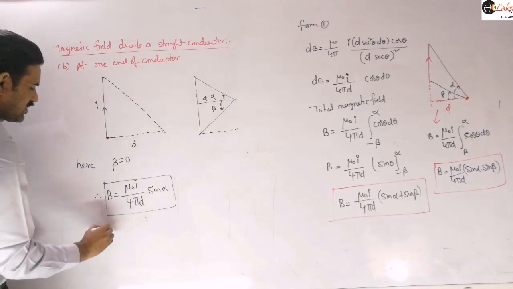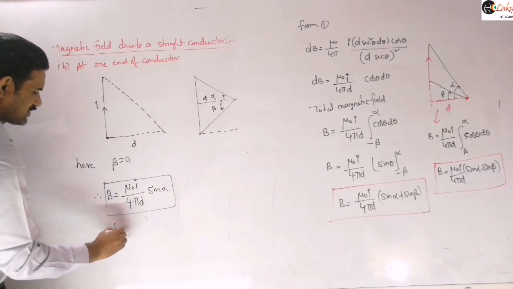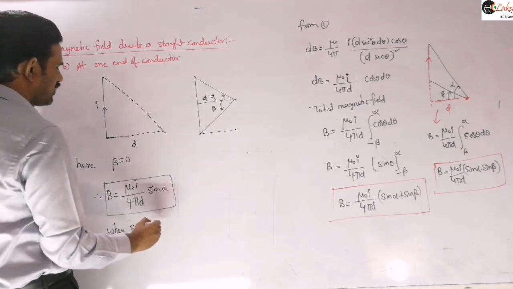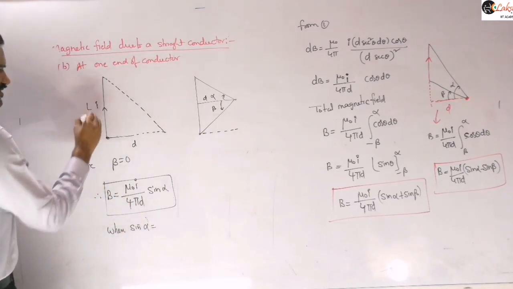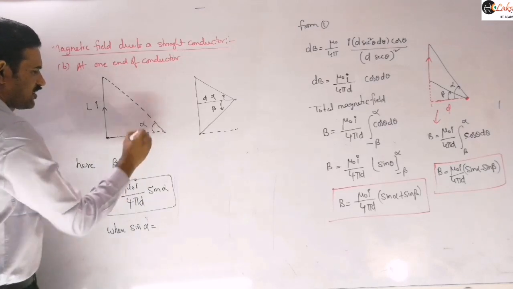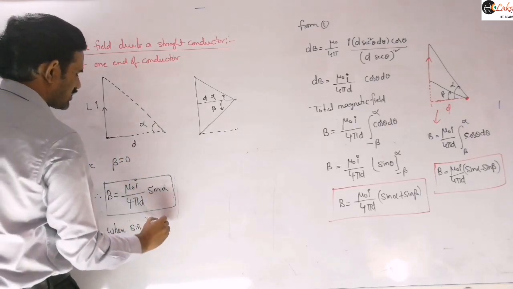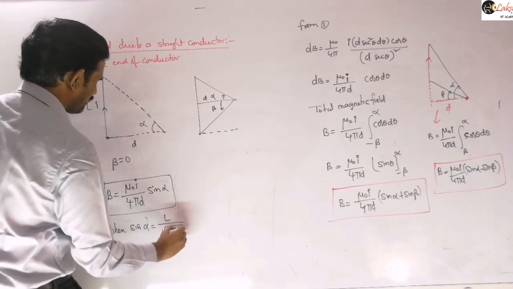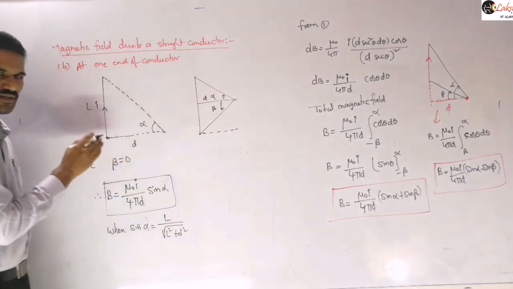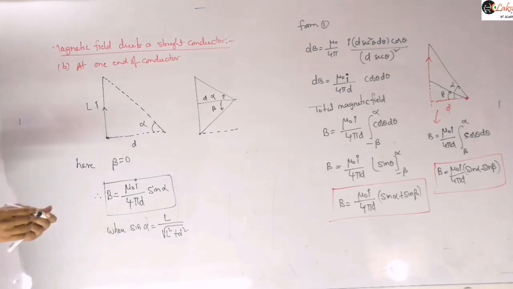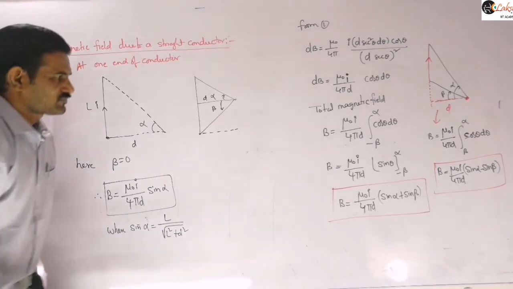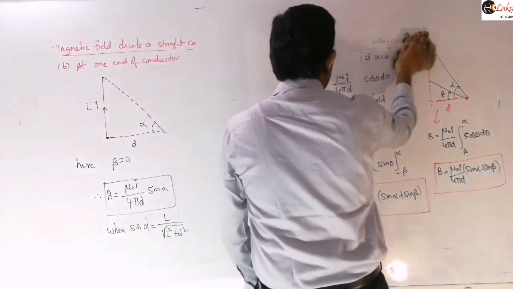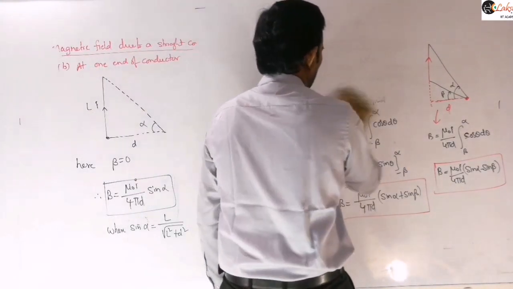Where sin alpha, suppose we consider L, this is our alpha value here, so sin alpha can be written as L by under root of L square plus d square. Instead of giving that angle, sometimes they will give the sides, so sin alpha can be calculated like that, right?